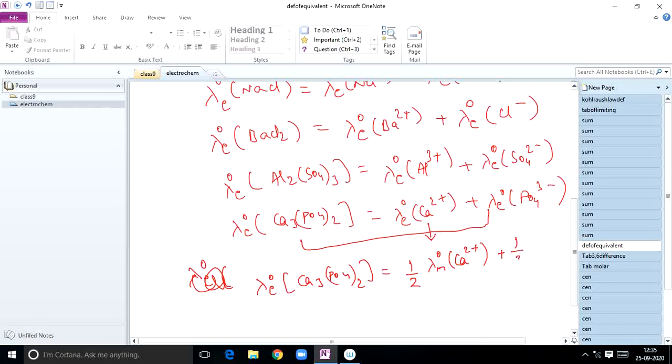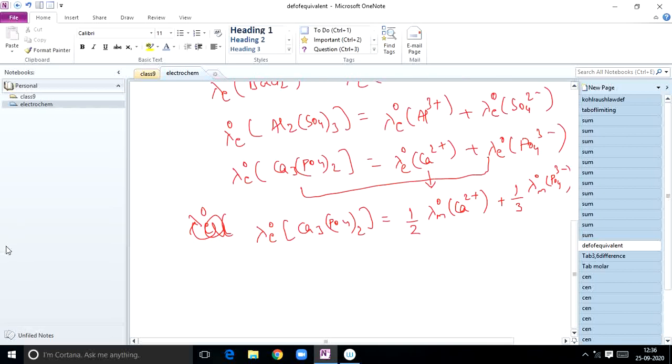1 by 3 into lambda M naught of PO4 3 minus. Be careful. So if I want lambda E naught of Ca3(PO4)2, I can convert the lambda E naught value into lambda M naught. How can I convert? Lambda E naught of Ca2 plus can be written as 1 by 2 times, where did you get this 2 from? Charge on the cation. 1 by 2 times lambda M naught of Ca2 plus, 1 by 3 times lambda M naught of PO4 3 minus.